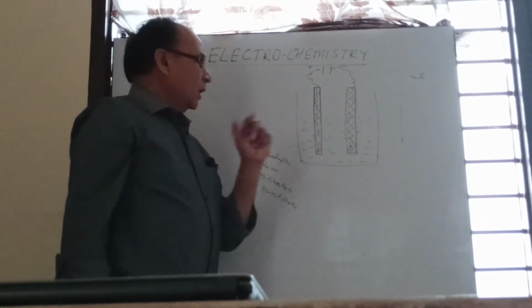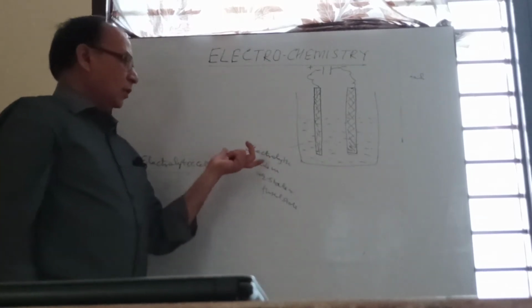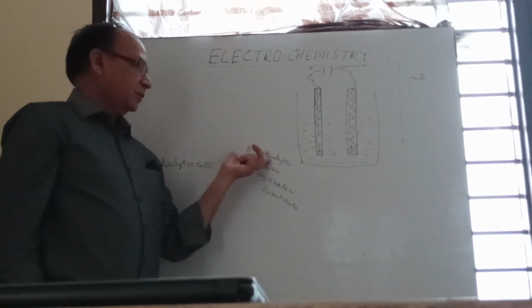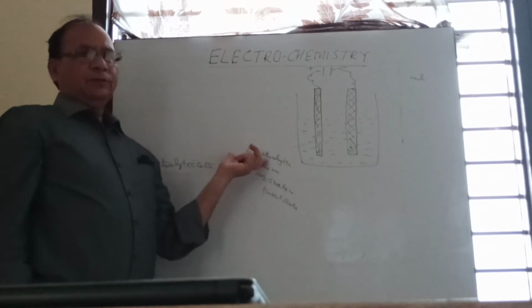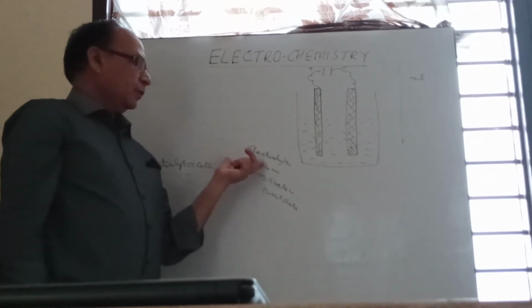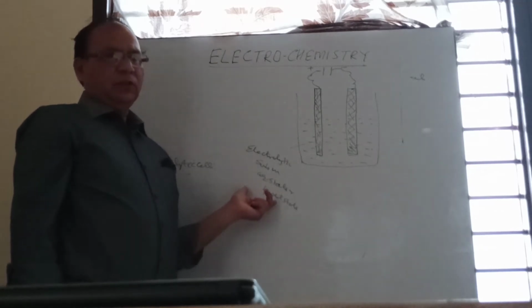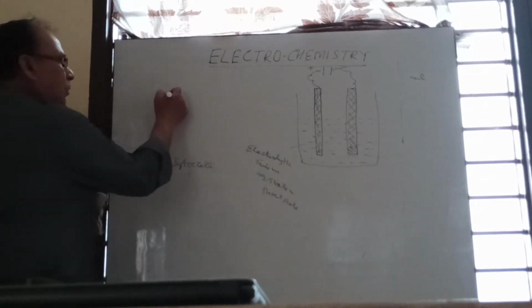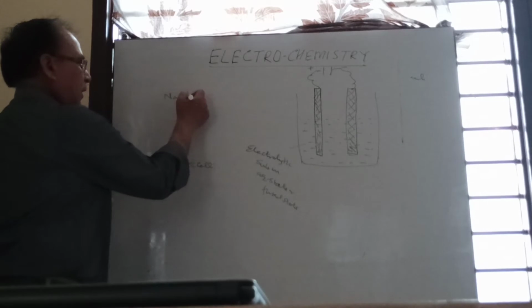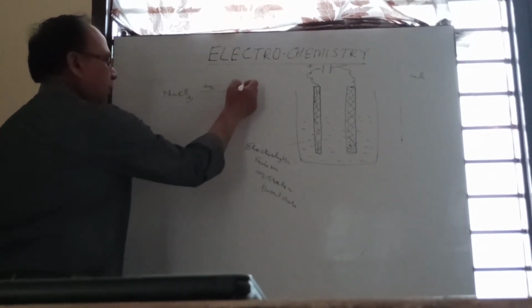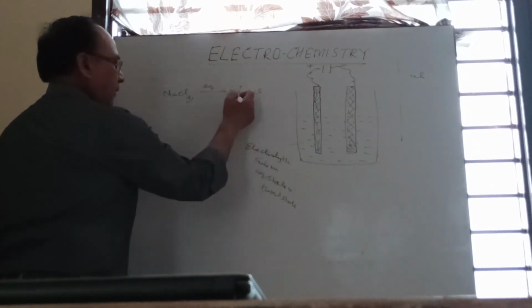Now how can we define an electrolytic solution? It is a substance which undergoes dissociation either in aqueous state or fused state. For example, sodium chloride, if dissolved in water, will dissociate into sodium ion and chloride ion.